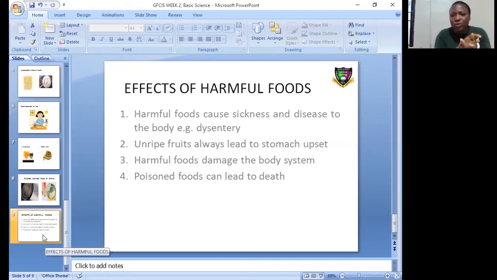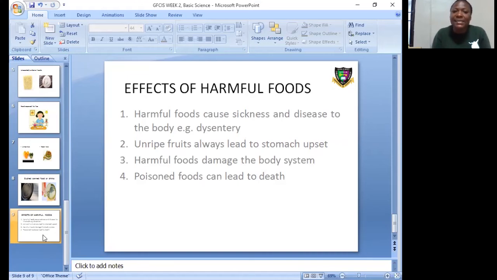Any little thing, you run to the toilet. It causes dysentery. The stomach will be upset. There will be rumbling and crumbling in the stomach that you have to go to the toilet. And if that person is not taken to the hospital, God forbid.